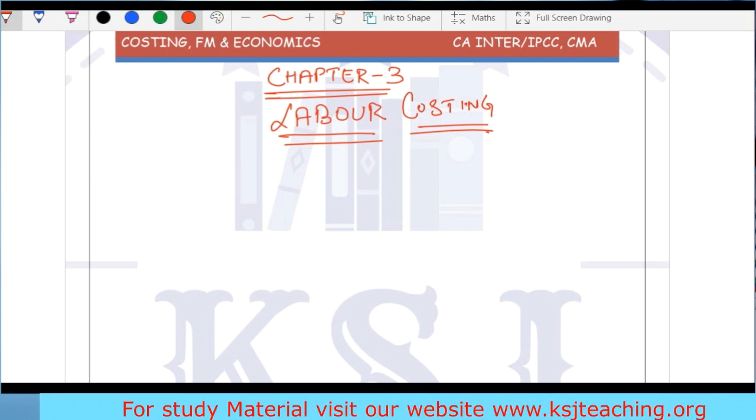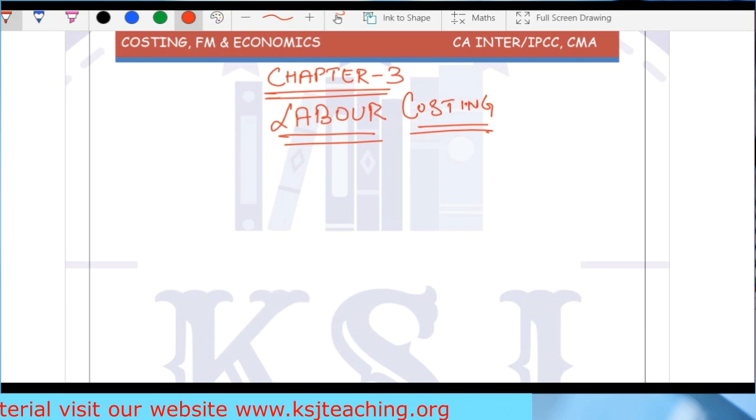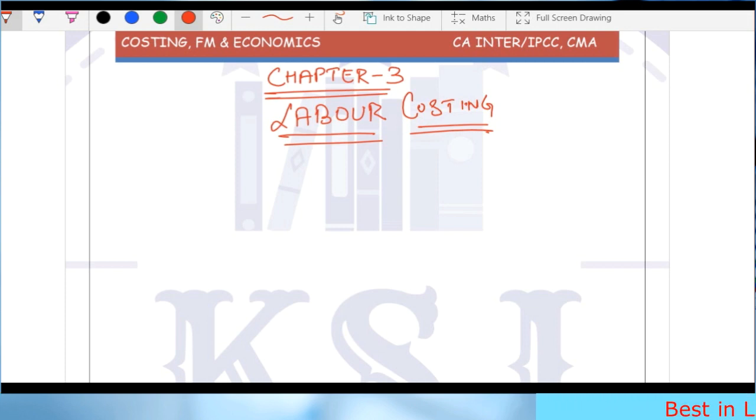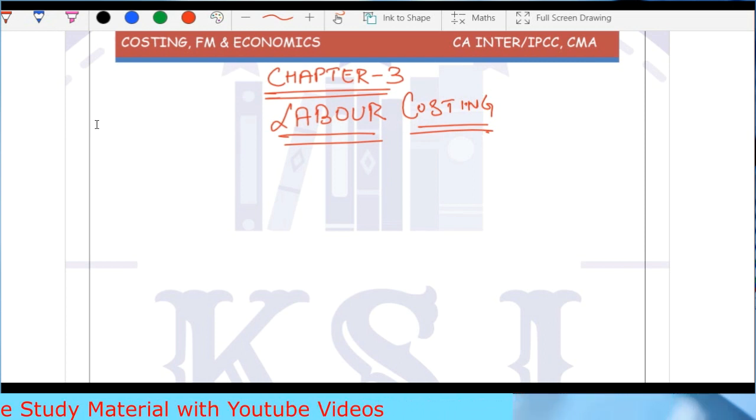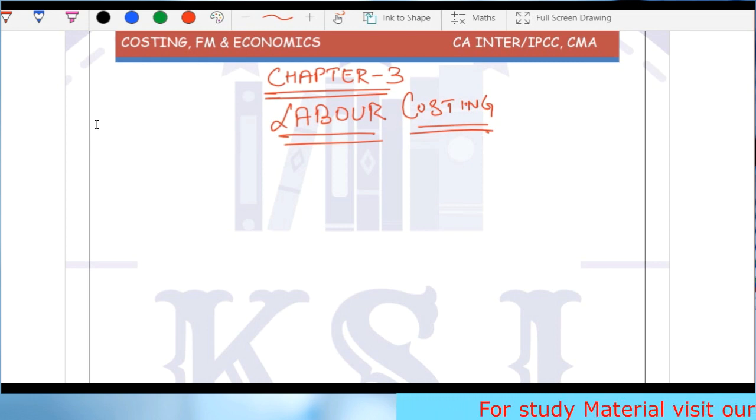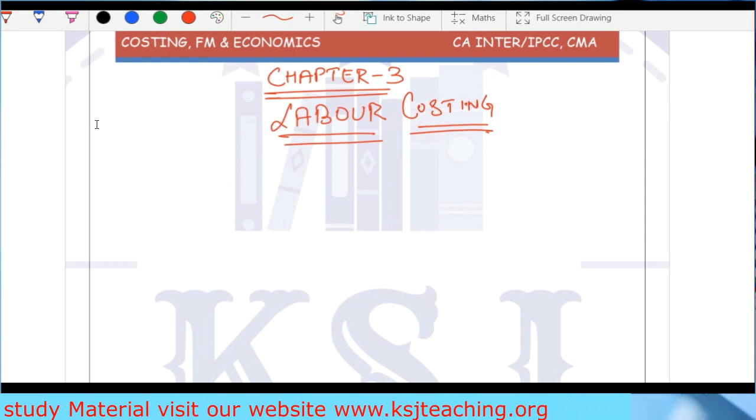The first one is material, which we have already discussed in chapter number 2. This one is labor, which we are going to discuss in chapter number 3. Another very important chapter, I can say, and you often expect a good question from labor costing. Although in the CA Intermediate new course some topics have been removed, like the many incentive schemes, you can still get a 10 marks question from labor costing easily.